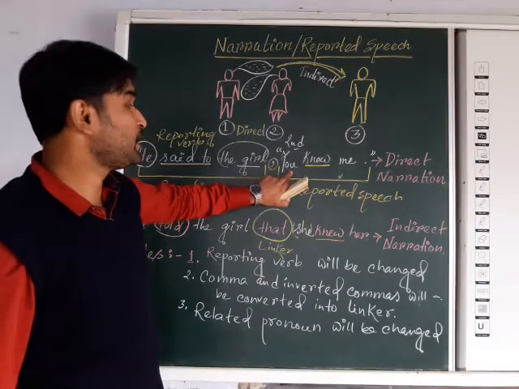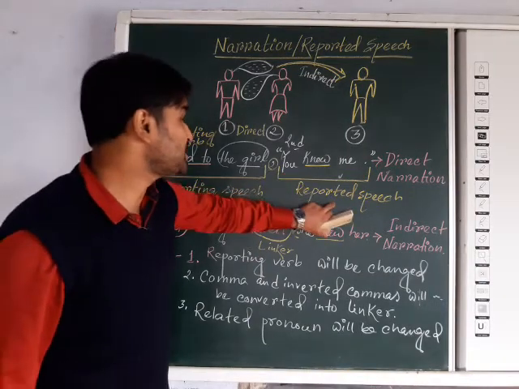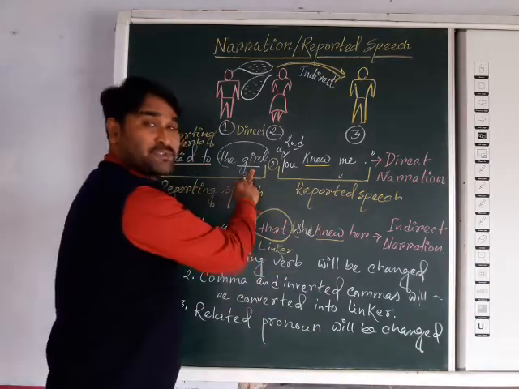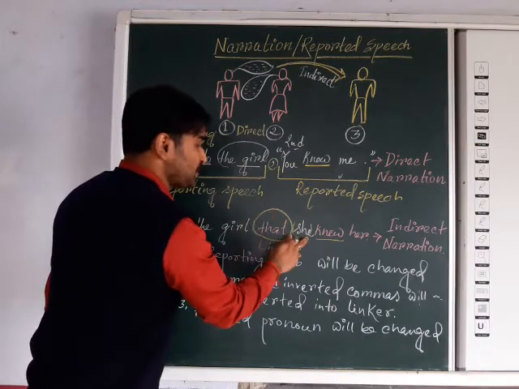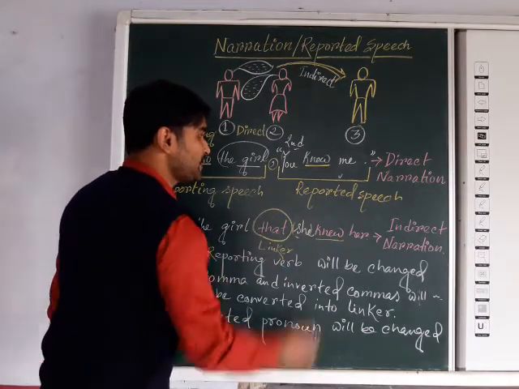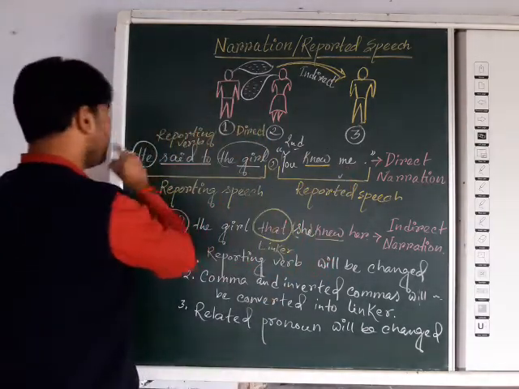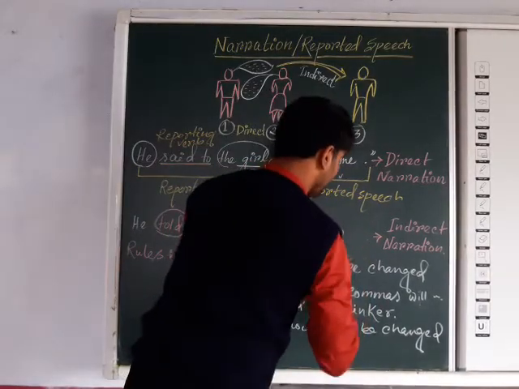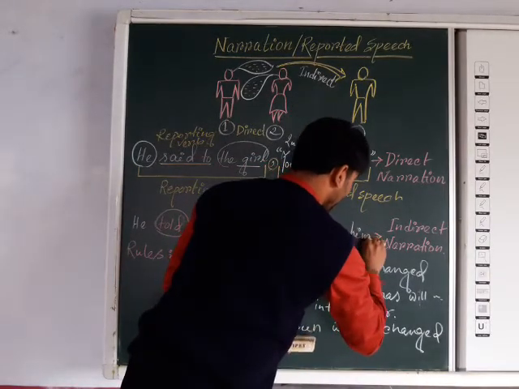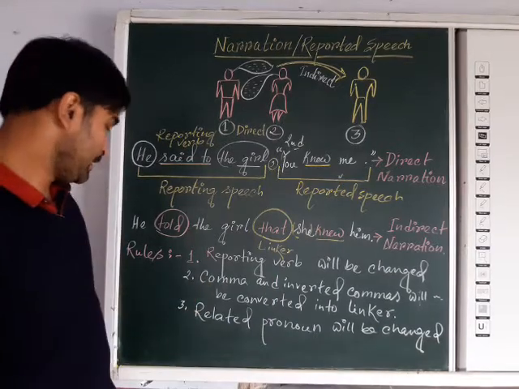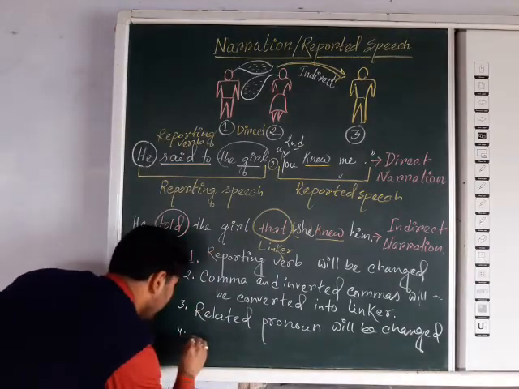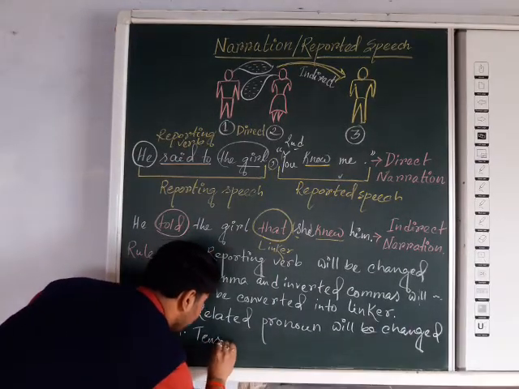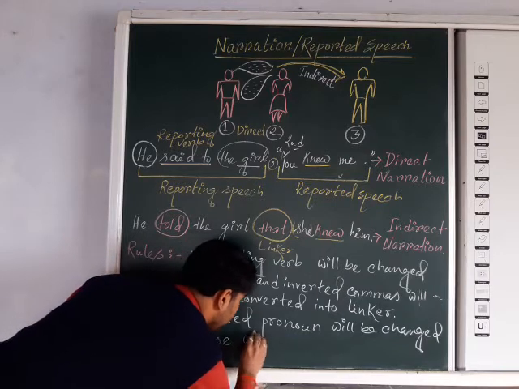If you get the subject in the reported speech, then according to the listener, the pronoun will be changed, and me here refers to he, so obviously it will be him. In that way.